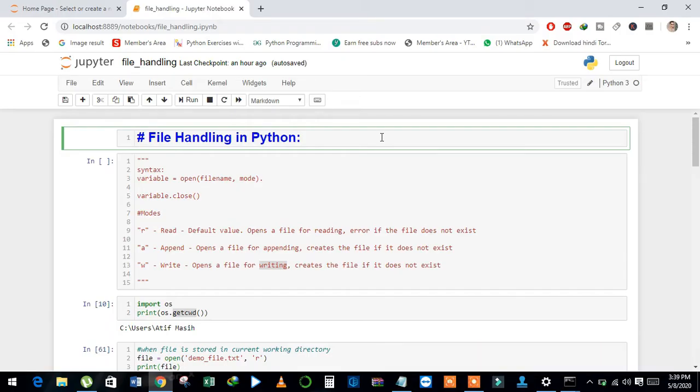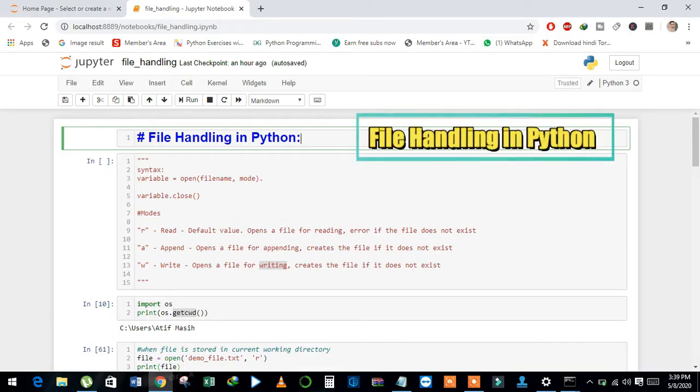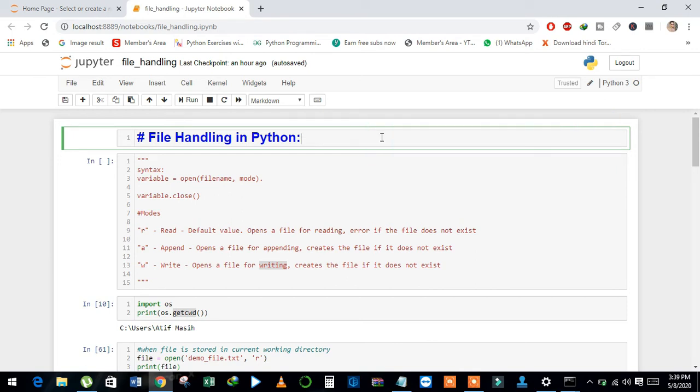In this video, we are going to discuss a very important concept of Python, that is file handling. File handling is very important in every programming language. What does it mean by file handling? File handling means how to create a file, open and write, append data in the file, and then closing the file. In this video, we will discuss how to do that.